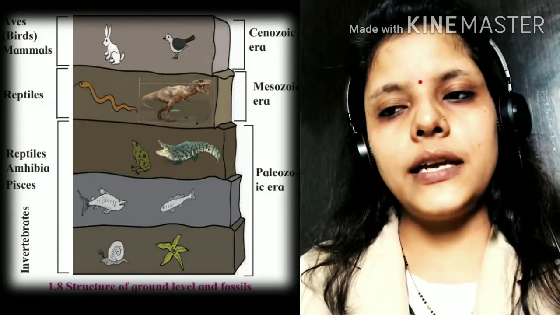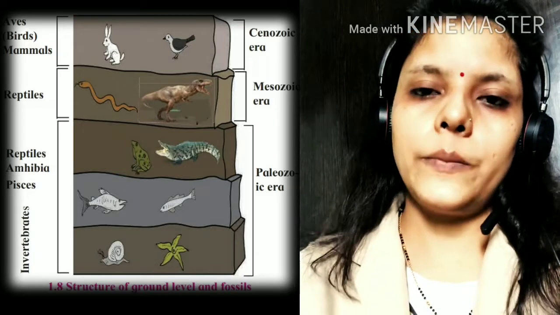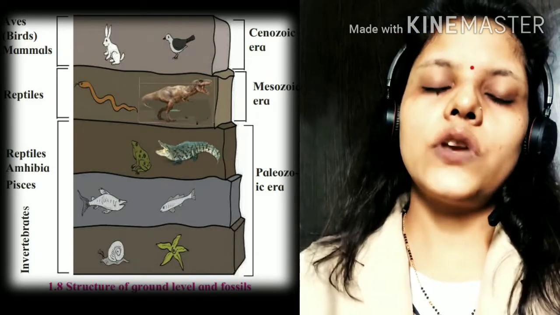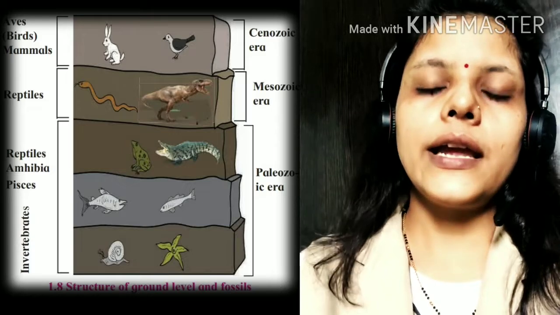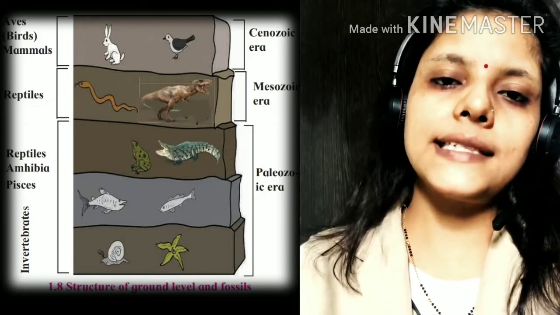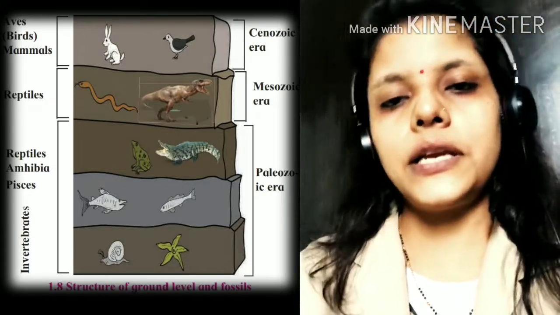The carbon dating method was developed by Willard Libby. He was awarded the Nobel Prize in 1960 for his invention.